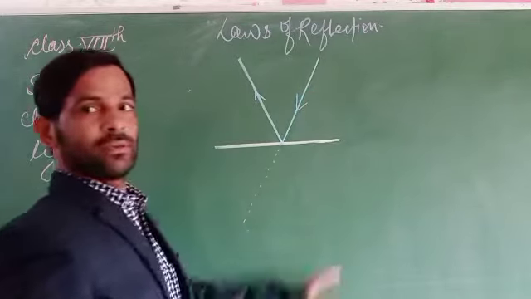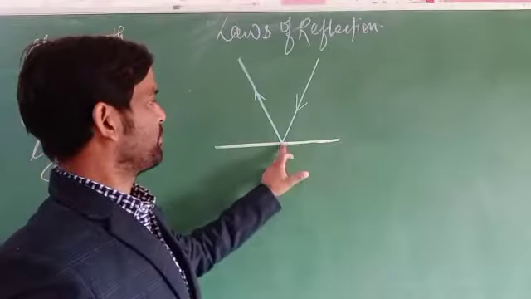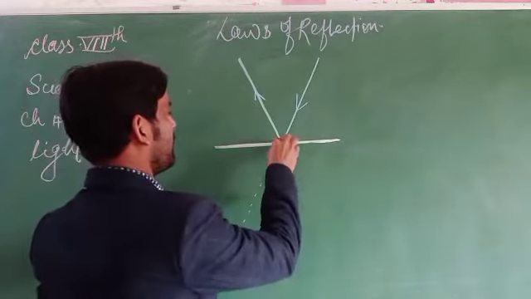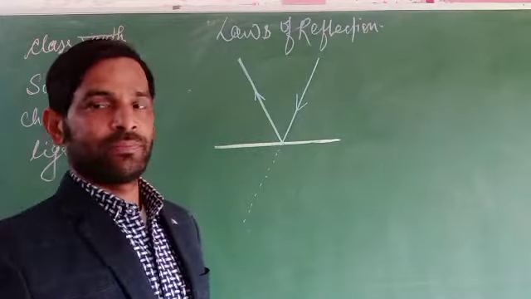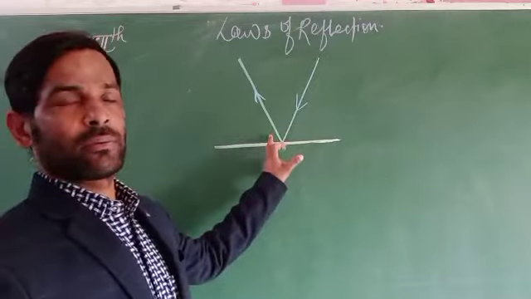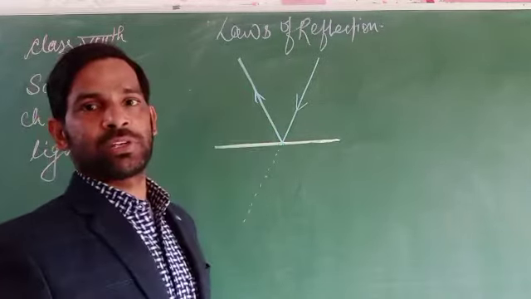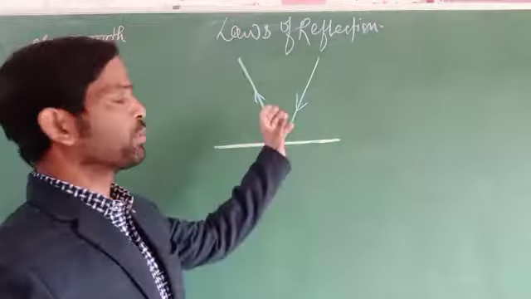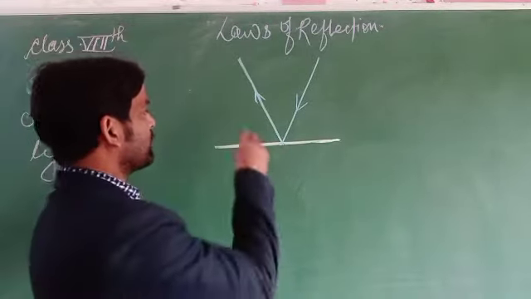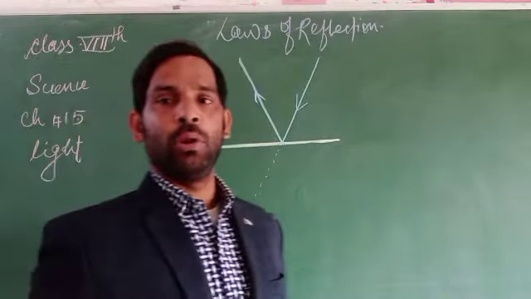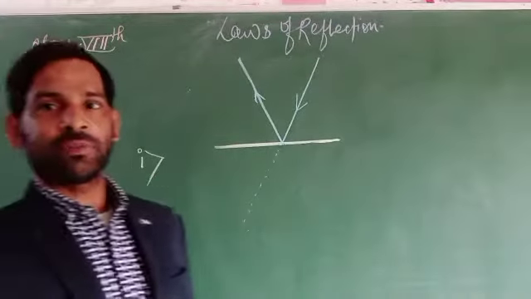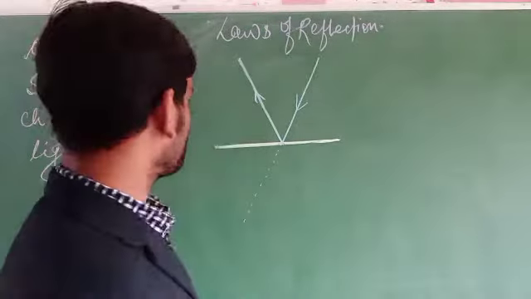When the light ray comes, it hits the surface, and due to this other medium it cannot proceed. So what will happen? It bounces back to its original position, into its own original medium as well, you can say. And this happens by only two laws. What are these laws? The first law, right? What is the first law actually?